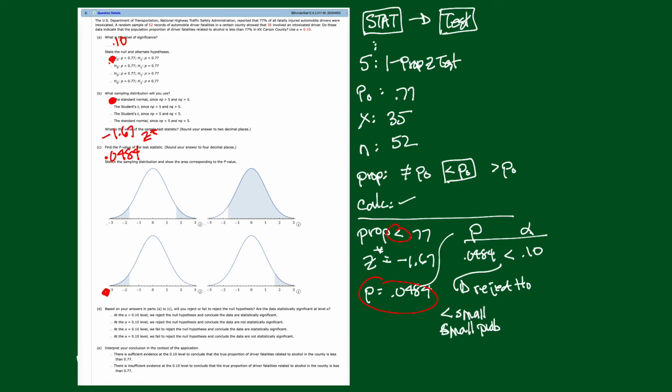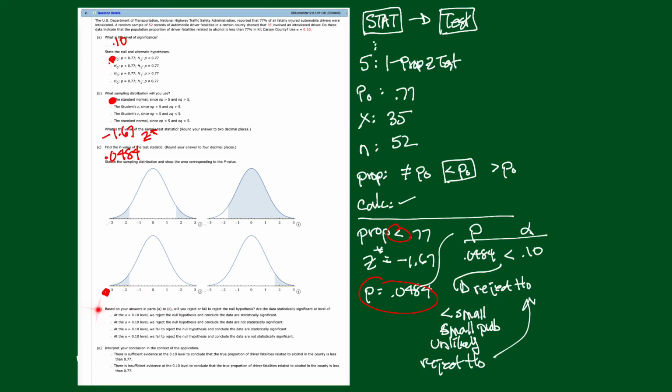The observed value was, what was that, 0.67. The claimed value is 0.77. I'm saying there's a small probability that I'm going to see that, yet I am seeing it. So this is unlikely. If a small probability, it's unlikely. So I would be seeing something that's unlikely if that hypothesis was really true. So I'm either going to believe I'm seeing something unlikely or that the hypothesis is not true. So I don't think I see things that are unlikely. So I'm going to reject the hypothesis. Okay, that's how I get to reject.